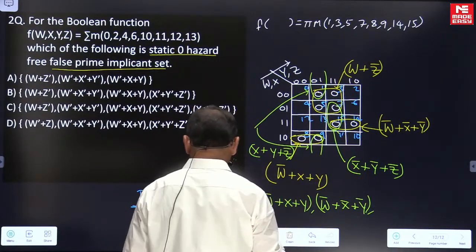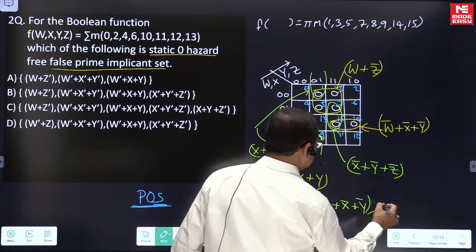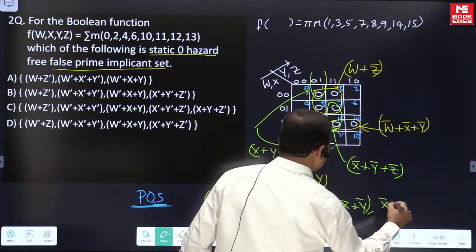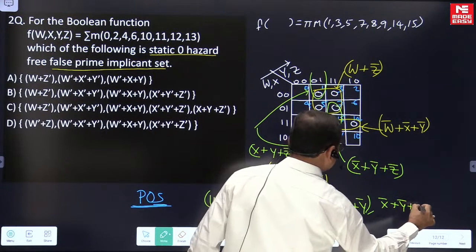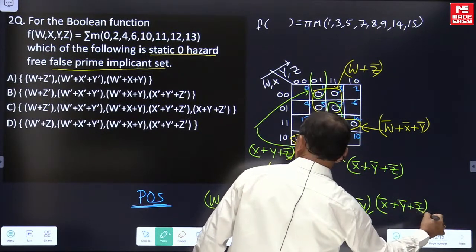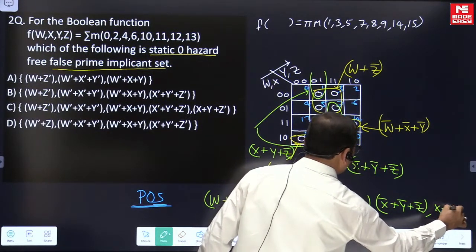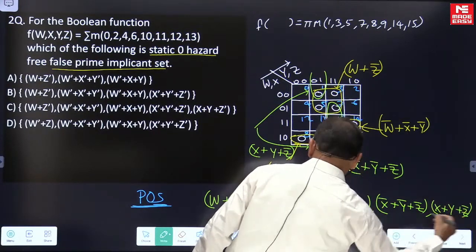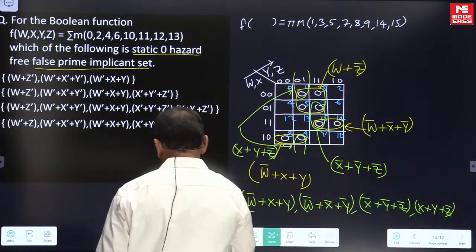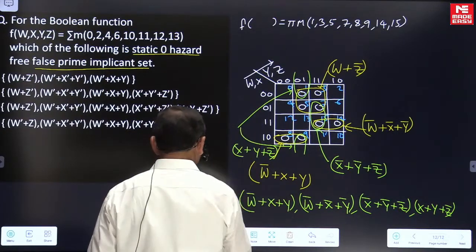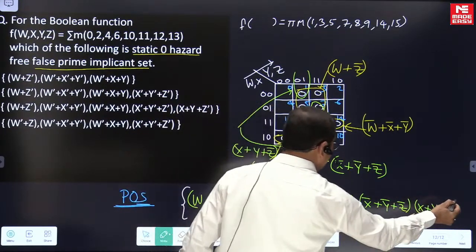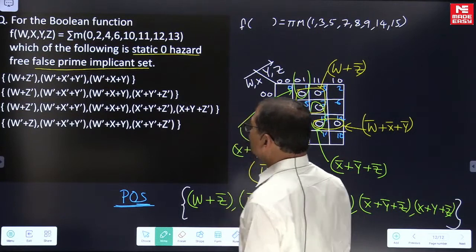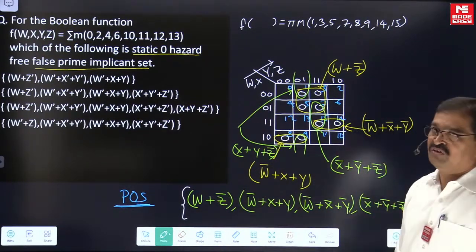So X bar or Y bar or Z bar, X or Y or Z bar. We are having the usage of all these sum terms in the minimal expression, then only the circuit is coming to be a hazard free circuit.